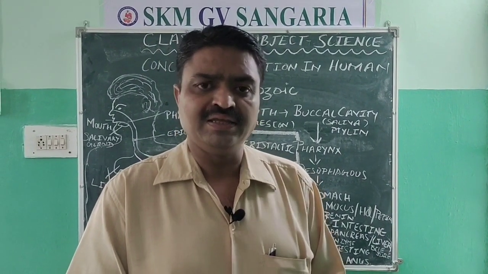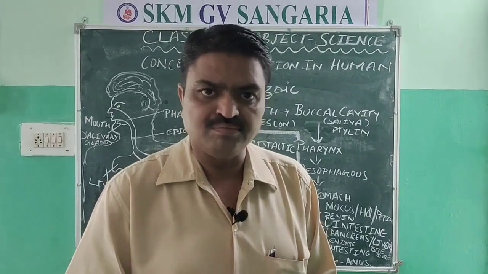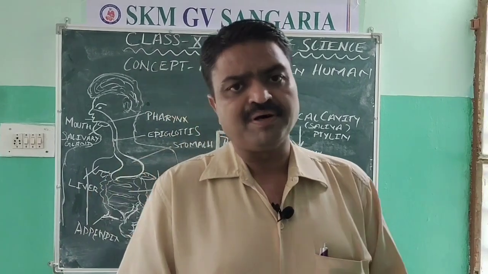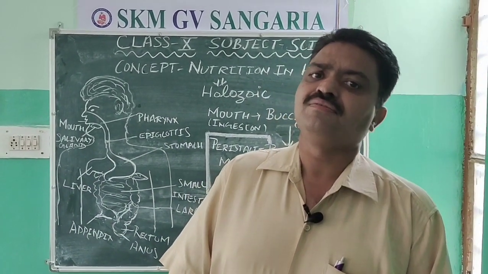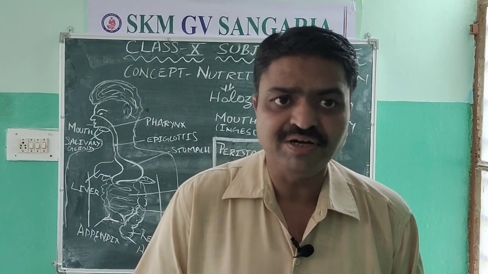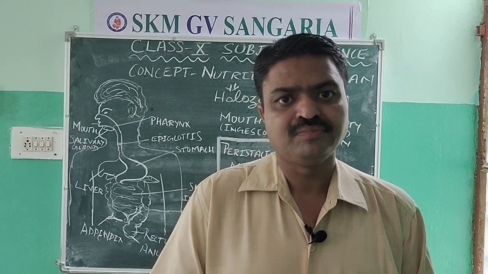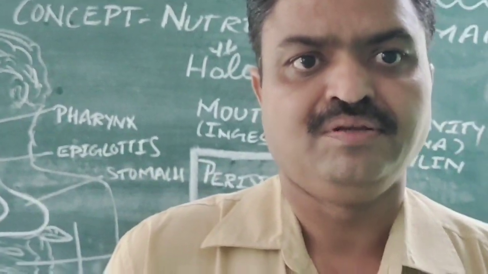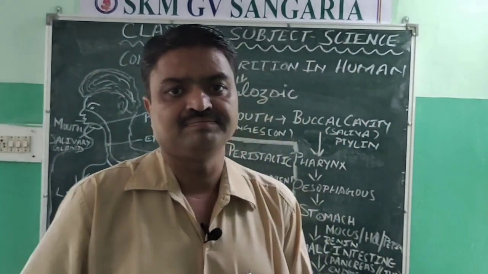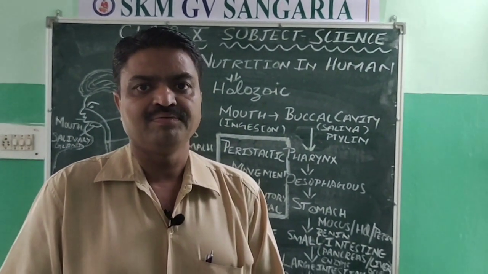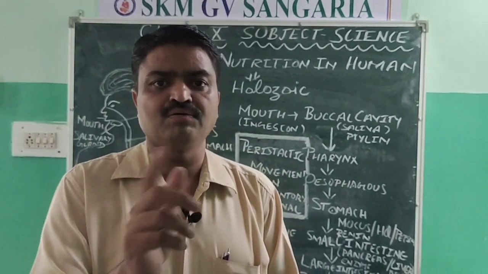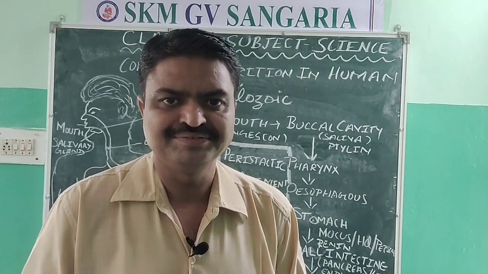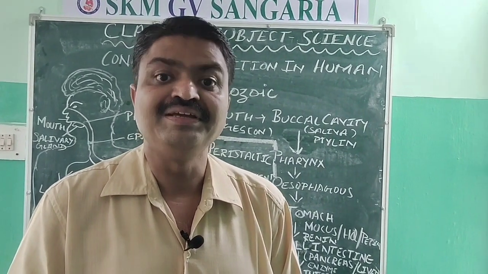For this, all the animals like humans have a particular system. That particular system contains different organs. So today we will discuss the nourishment or the nutrition in human beings. So what is the first step of nutrition, student? In the unicellular organism we have discussed that. Yes, it is ingestion.